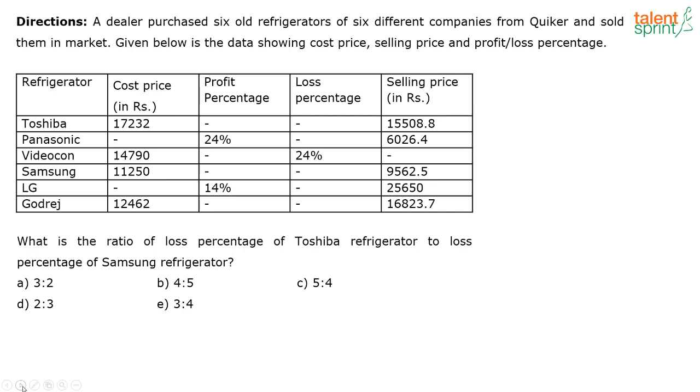Now, in the first case, what you can see is that the profit in Godrej is more than that of LG. Correct. Now, if you actually solve, sometimes you would get a percentage which is lesser, correct? Godrej would have had a percentage lesser than LG. So that's why you have to find out whether it is more or less. That's why they have given it that way.